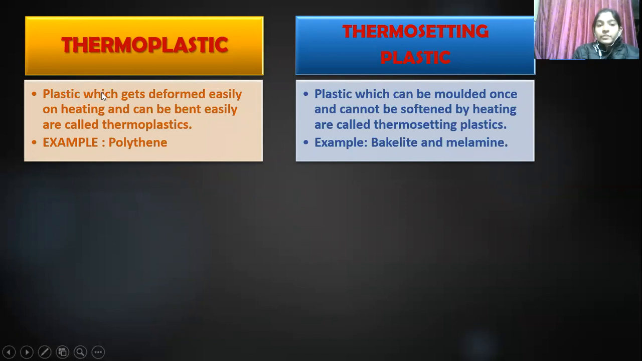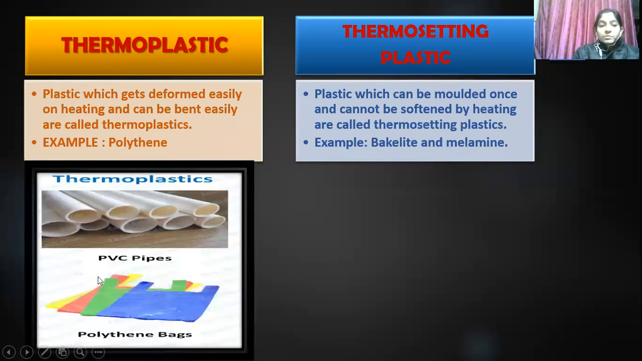Thermoplastic: plastic which gets deformed easily on heating and can be bent easily is called thermoplastic. Means these plastics can be deformed repeatedly. You can reuse. For example, polythene and PVC. And see, these are the examples. PVC pipes, these are thermoplastic and polythene.